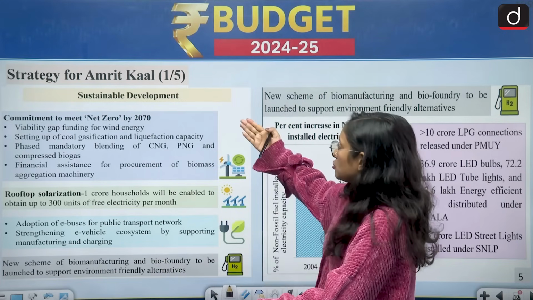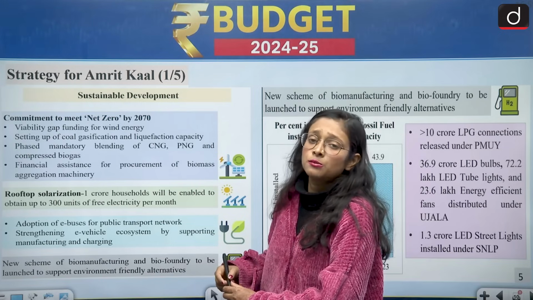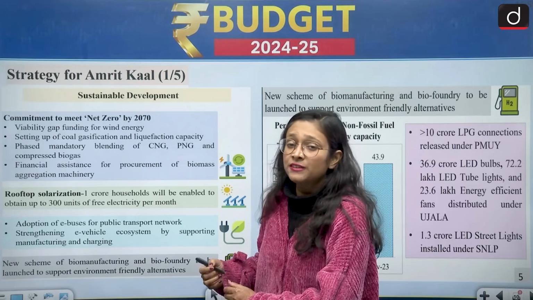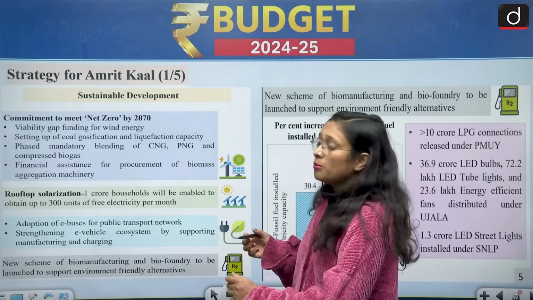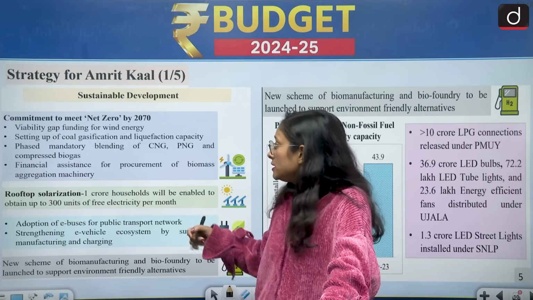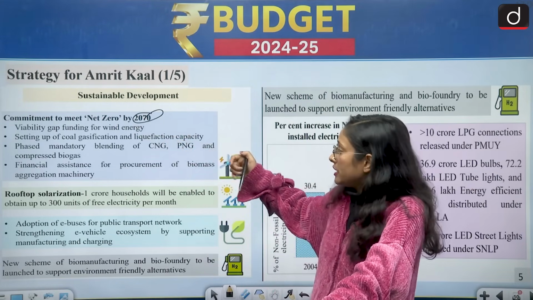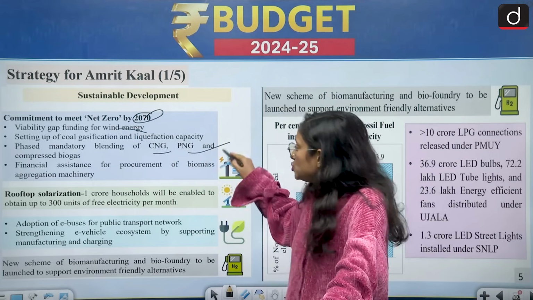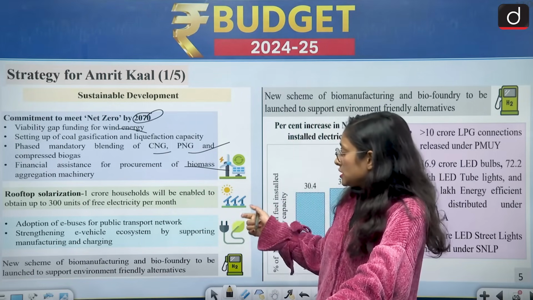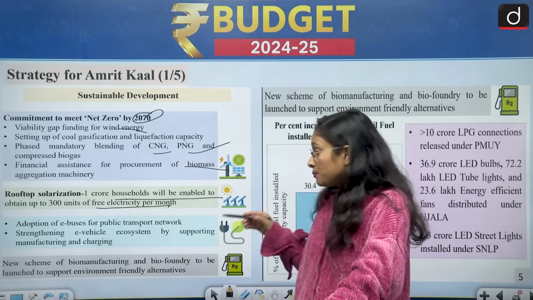So first we will look at the sector of sustainable development, because today's era demands sustainable development, and without sustainable development we cannot achieve effective progress and effective development. Here the government has committed, as you already know, to net zero emission by 2070 at the Glasgow summit, and they are going to focus on a few areas like wind energy, CNG, PNG, biomass aggregation machinery, and rooftop solarization. 1 crore households will be enabled to obtain up to 300 units of free electricity per month.